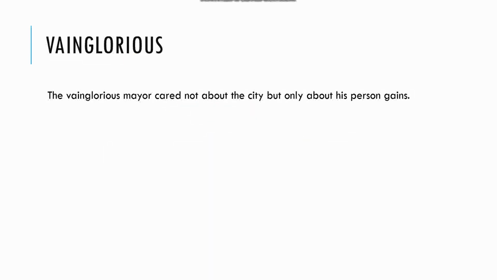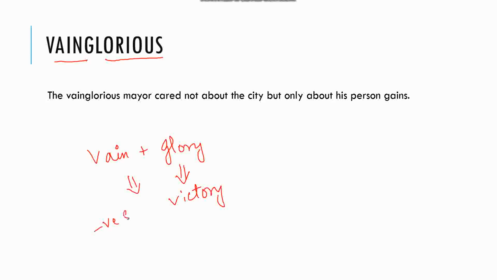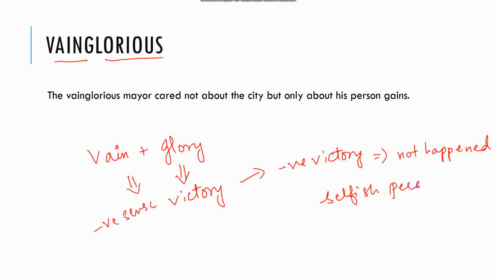The next word is vainglorious. Surely vainglorious is a composition of vain plus glory. Everyone knows that glory means victory and vain means something that is related to a negative sense. So if you combine both of them, it's like a negative victory. It's like you are telling something that has not happened. You are bragging about something. You are always concerned about yourself. So such kind of person is a selfish person. So a vainglorious person is a selfish person.